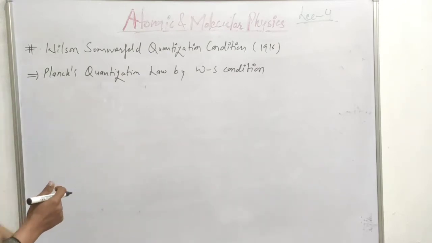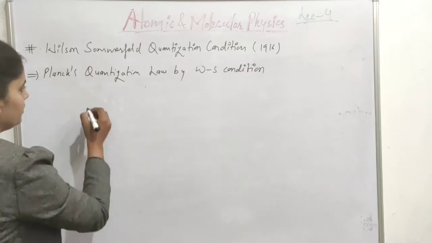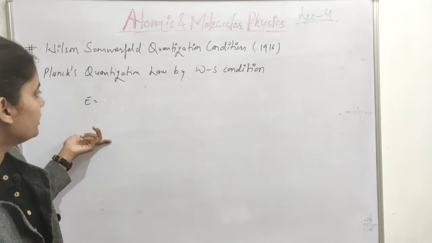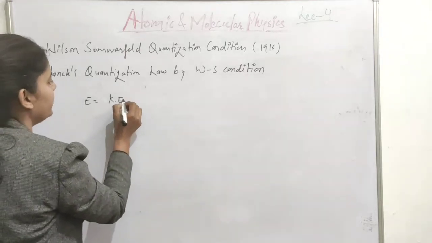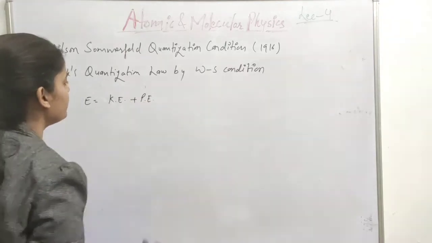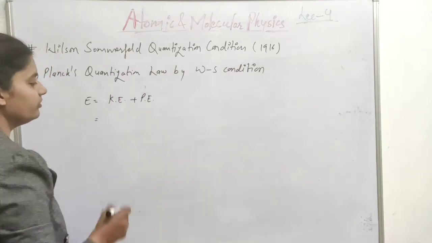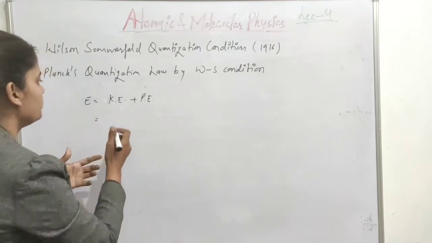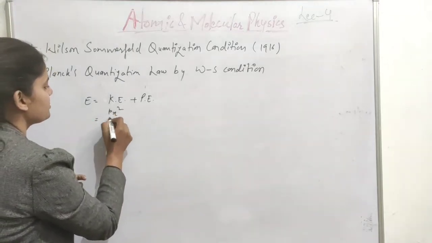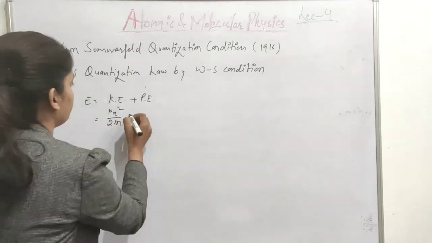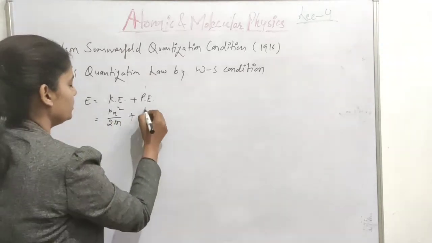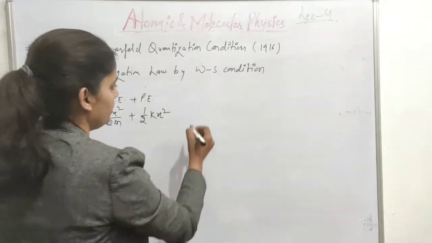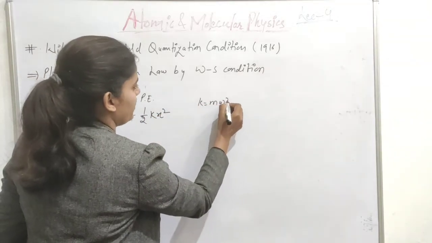First, you know the energy of the oscillator system. What will be the total energy? Total energy will be its kinetic energy plus its potential energy. Suppose you are taking it along the x coordinate, then the kinetic energy we can write as px square over 2m, and potential energy, in the case of an oscillator, is half k x square, where k is the force constant and k is equal to m omega square.